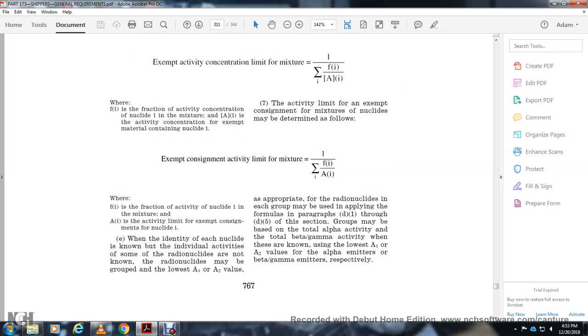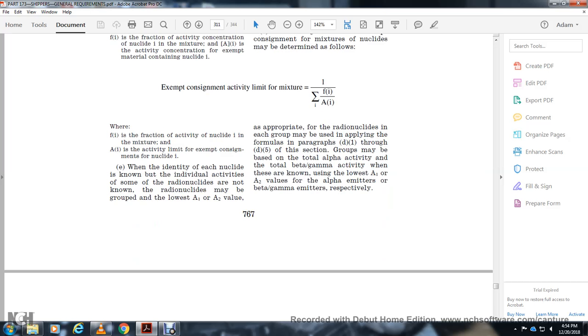When the identity of each nuclide is known, with the individual activity, the sum of the radionuclides is known, and the radionuclides may be grouped with the lowest A1 and A2 value of the appropriate radionuclides. If the group applies the formula in paragraphs D1 through D5 of the section, groups may be based on total alpha activity and total beta-gamma activity, with the lowest A1 and A2 value for the alpha emitter and the beta-gamma emitter, respectively.